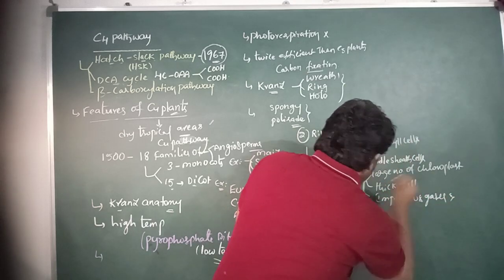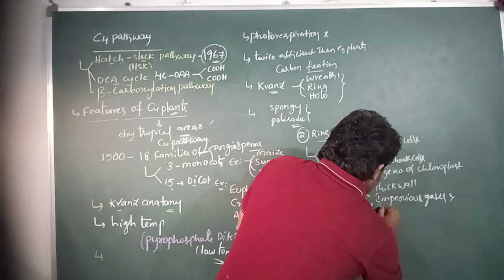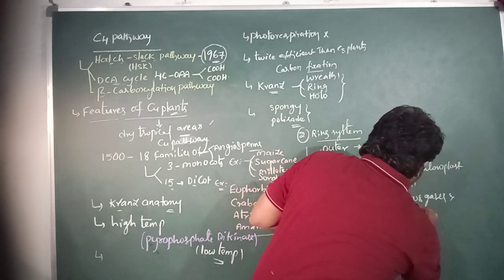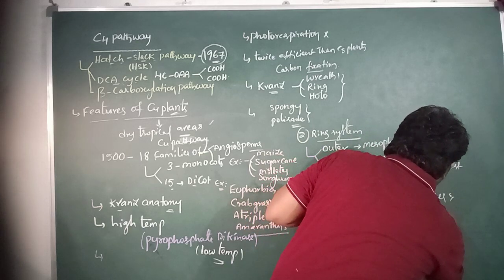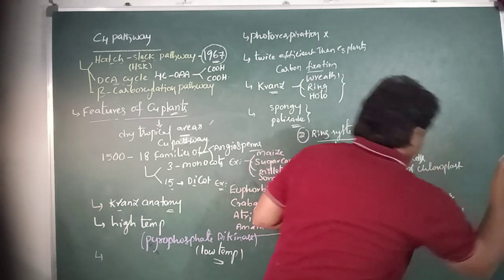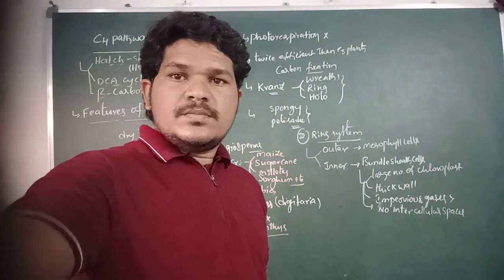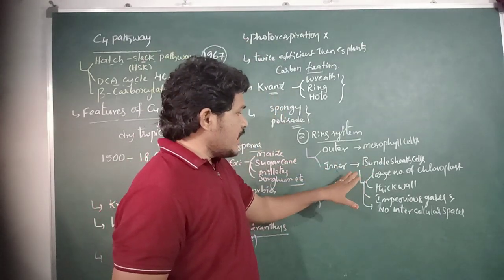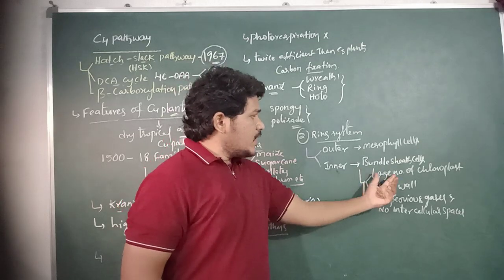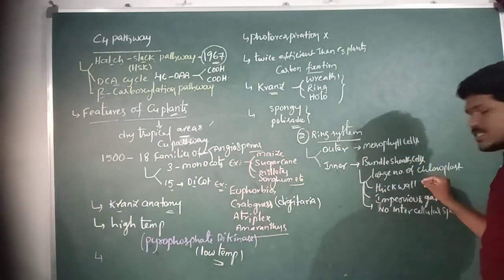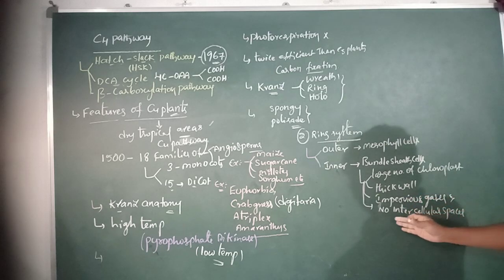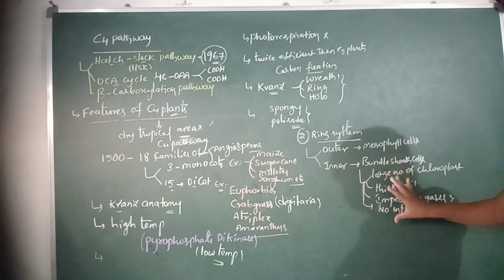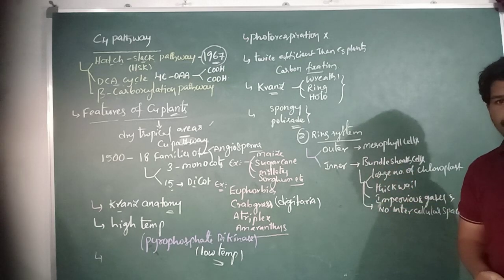And there is no presence of intercellular spaces. These are the characteristic features of the bundle sheath cells of C4 plants.